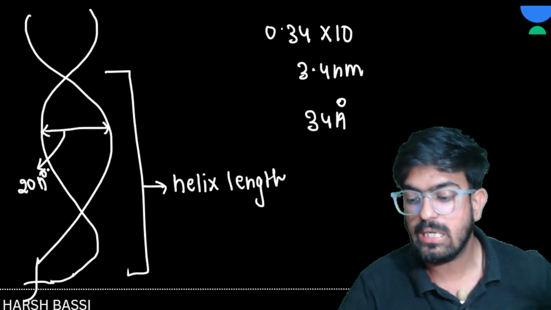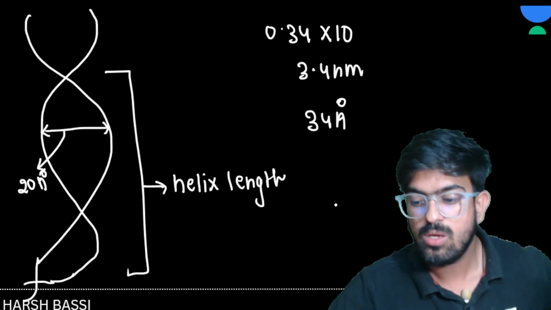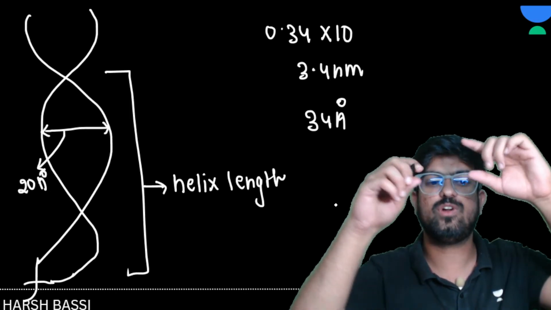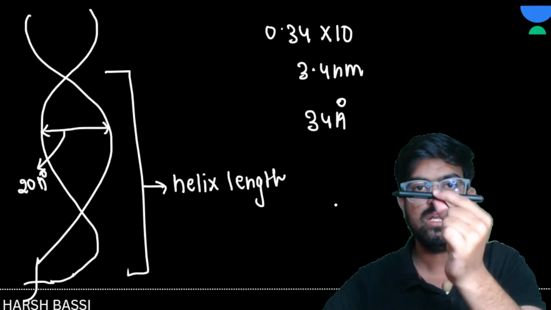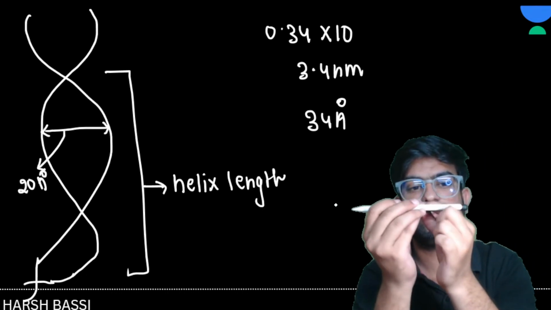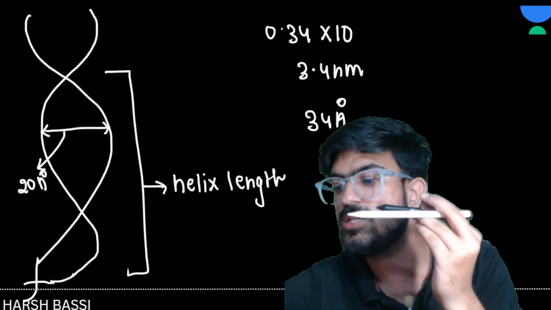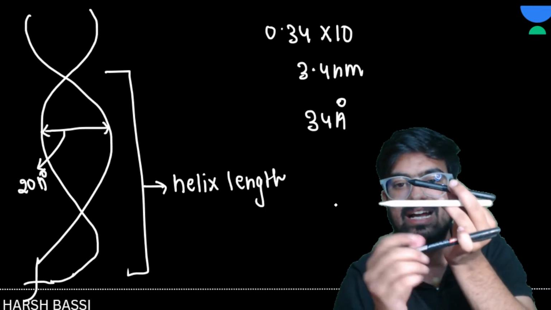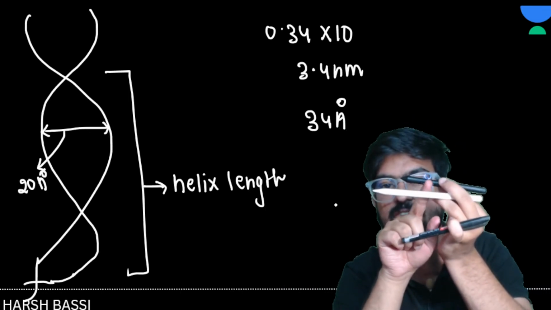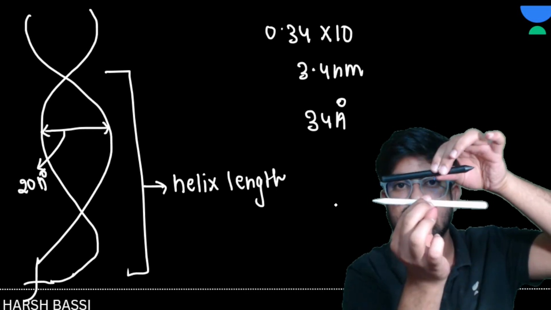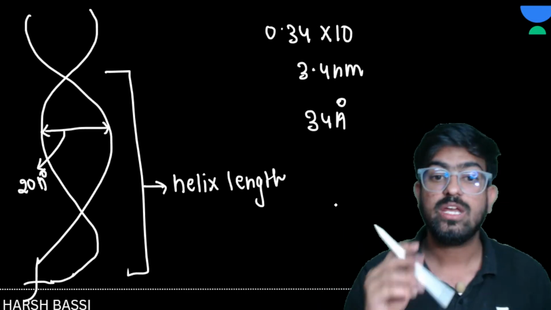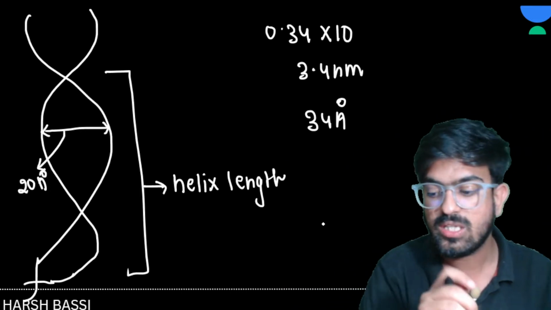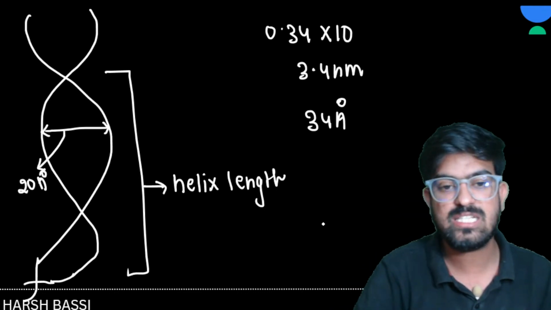Now, the DNA is kind of a helical model, right? So if one nitrogen base is here, the second nitrogen base is a little bit forward, then the third nitrogen base is a little bit more forward, like this. So they have some variation of degree also. They are not arranged like this, they are arranged like this. The variation of degree is 36 degree.